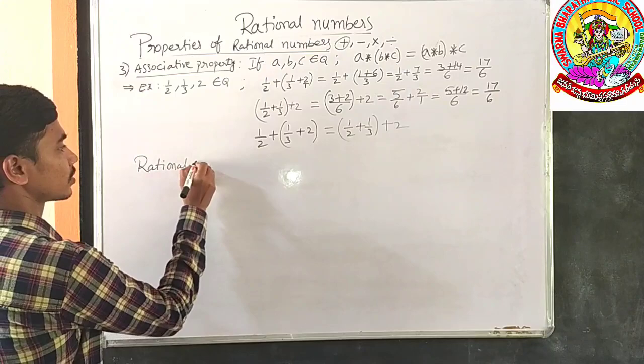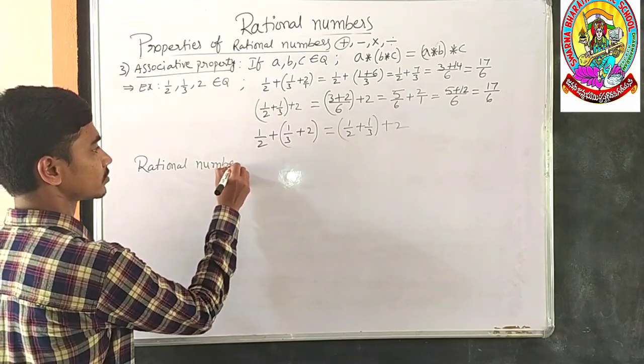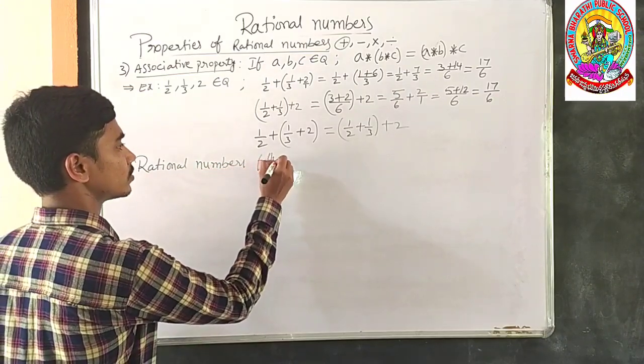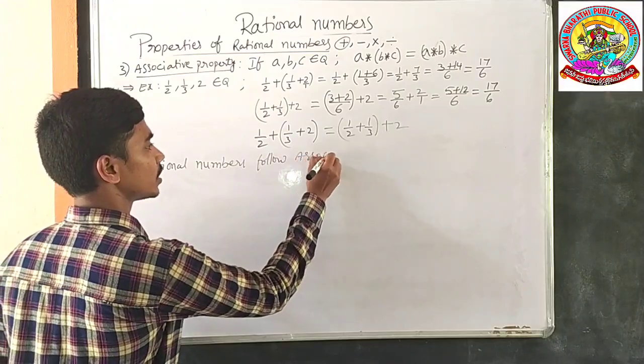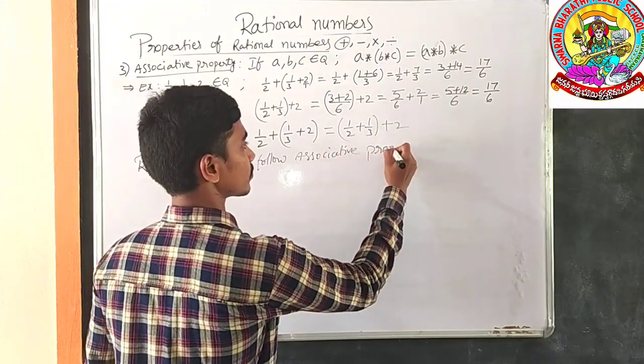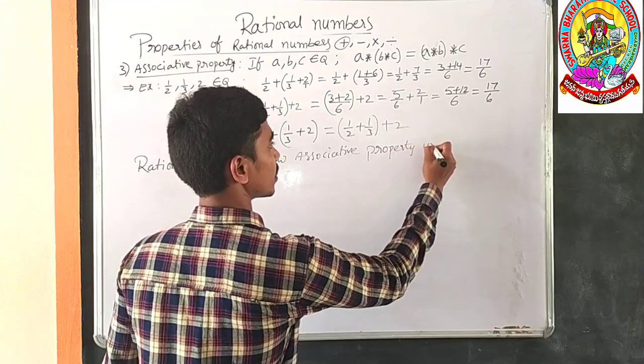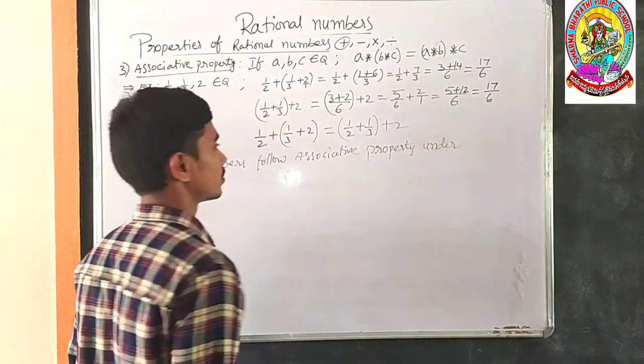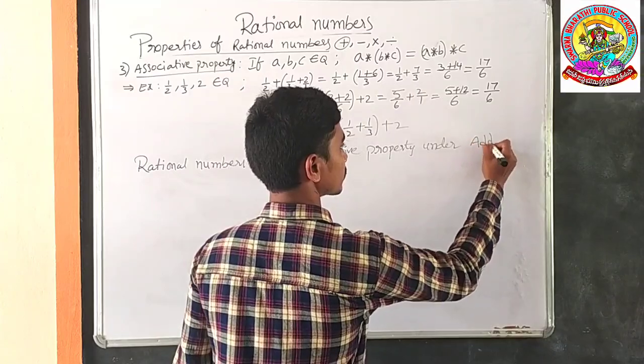Rational numbers follow associative property under addition.